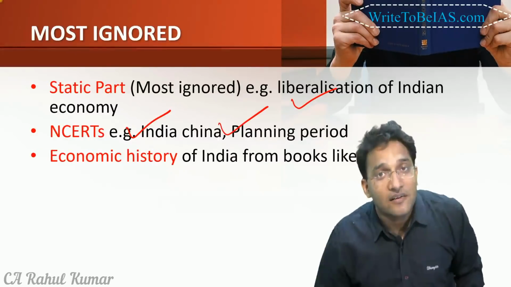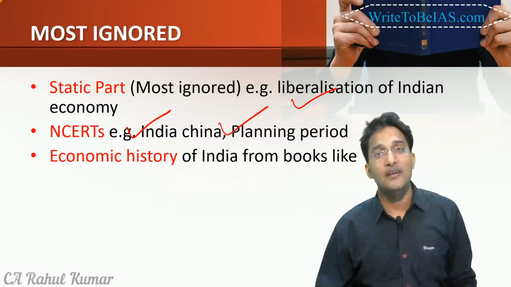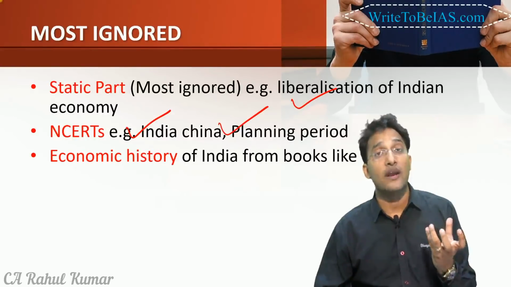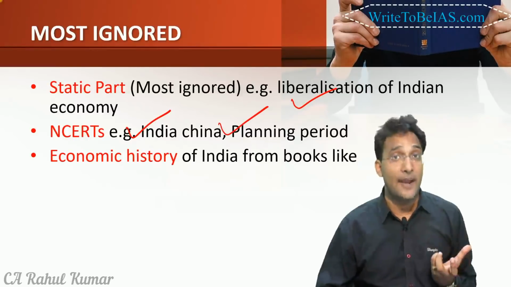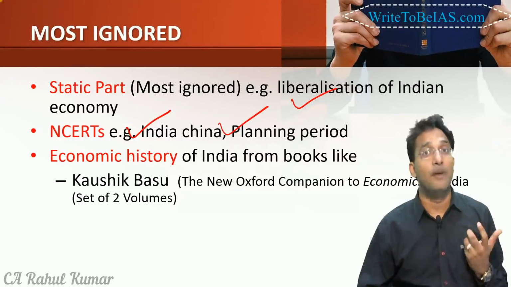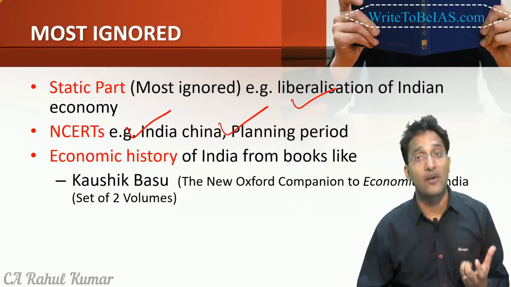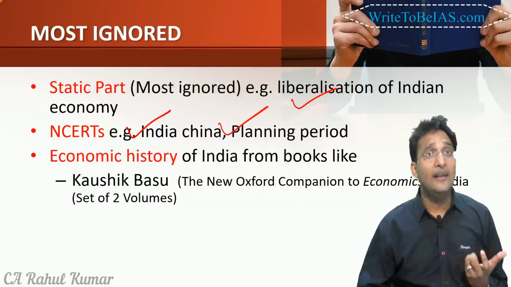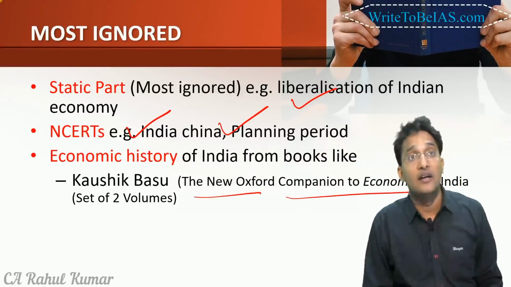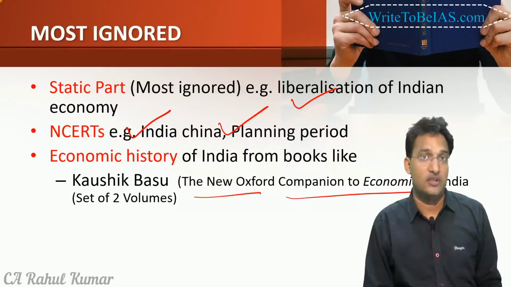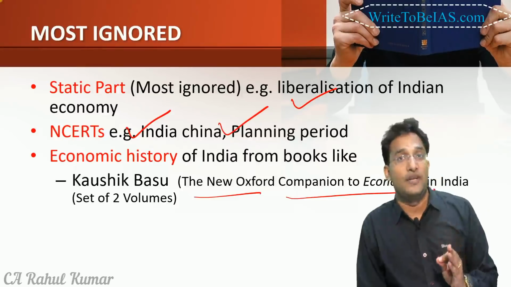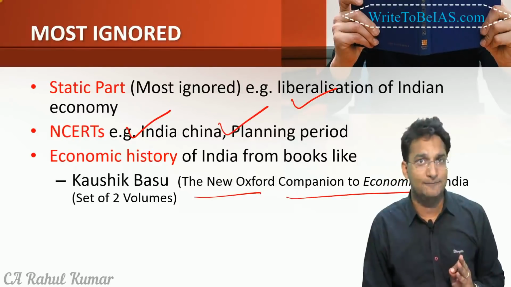Then there are certain wonderful books. There are so many good economic writers in India, so many economists. We also need to take certain good things from them. For example, there is a famous economist, Kaushik Basu, who has been on very important government positions from time to time, and he has given a new Oxford Companion to the Economics in India, a set of 2 volumes. And he has given around 50 topics which are most relevant to the UPSC, right?